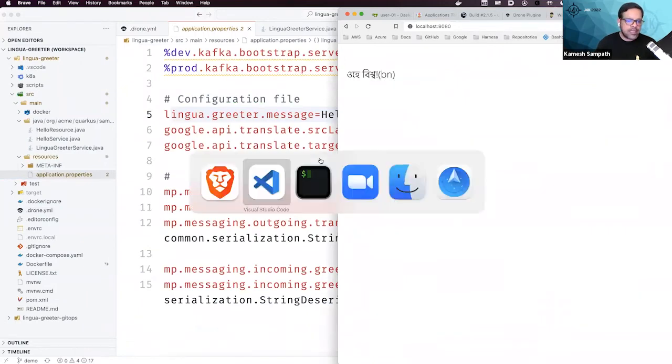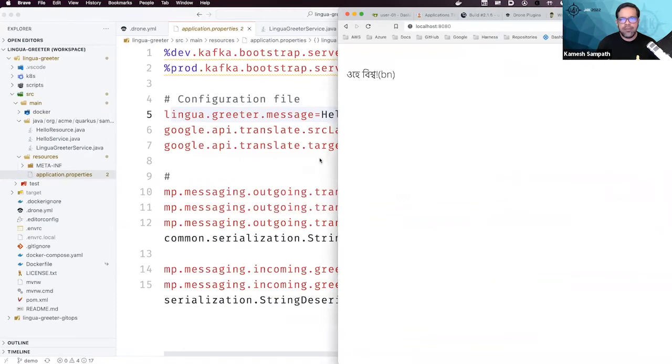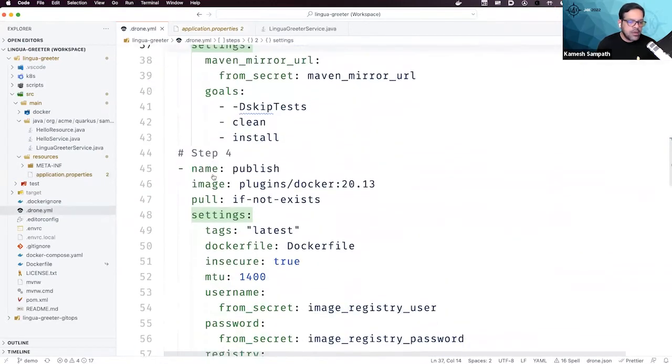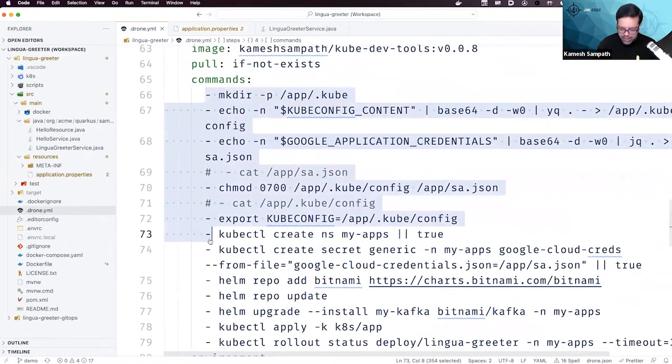But if you see for a second, what I have been doing is quite intensive. For example, if I say I have to do a build, I have to do a write, and then if you see in my drone YAML, I have lots of steps that basically build and deploy the application. You see, it's just like another script, right?